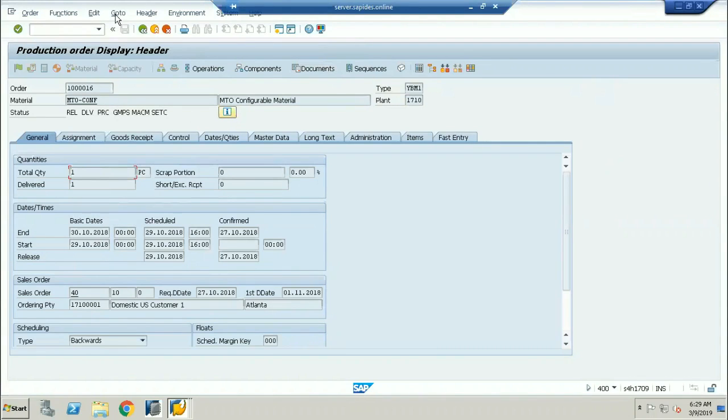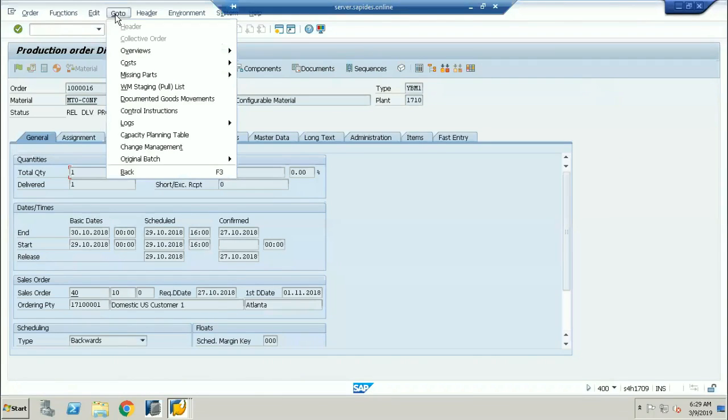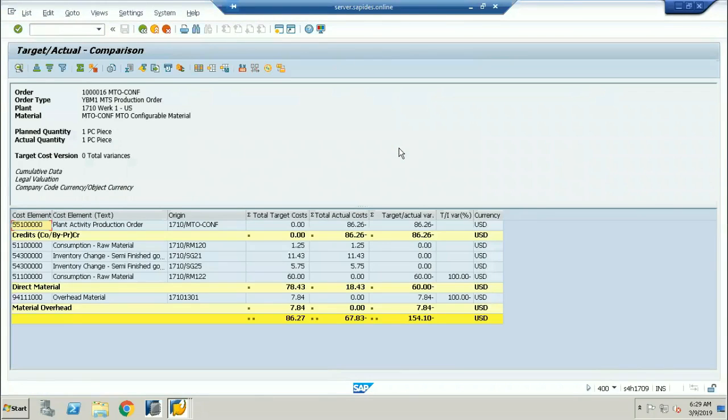Now I'll go to see the cost. Go to cost, and there is an option called cost analysis here. Click on the cost analysis. Here you can see the cost analysis of the particular material. These are the several cost elements involved. See what the material overheads are, and what the raw material is.